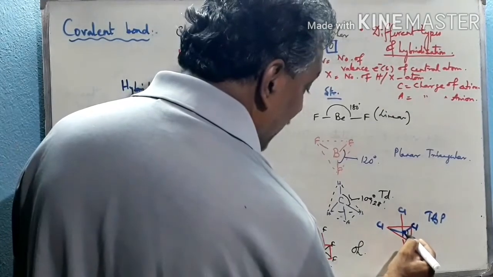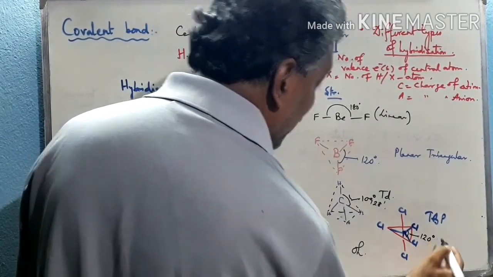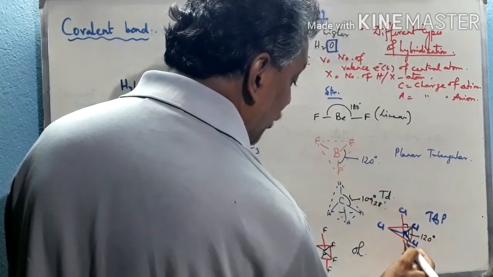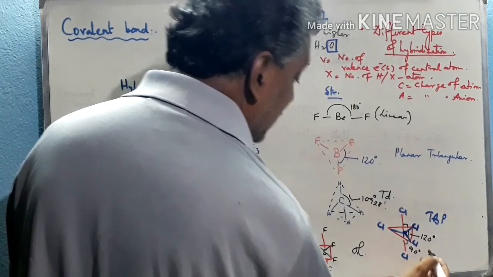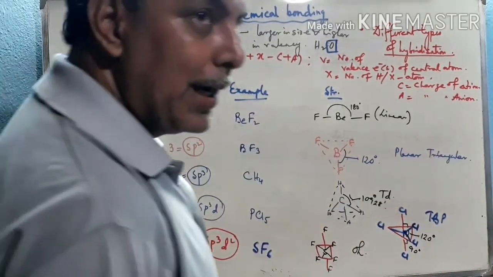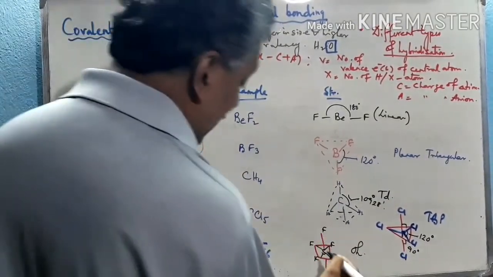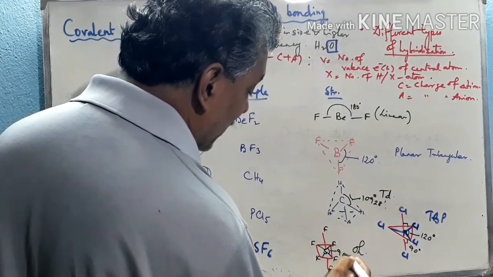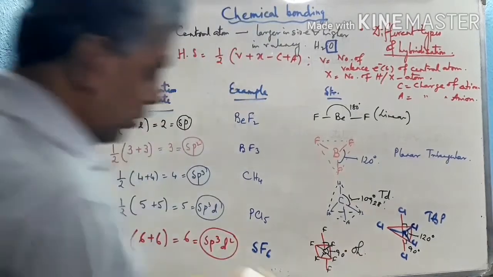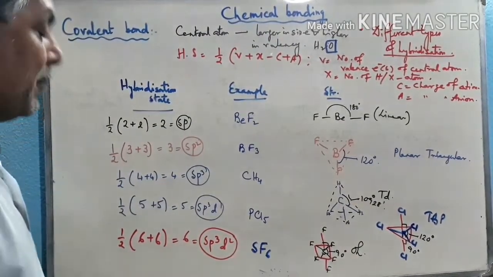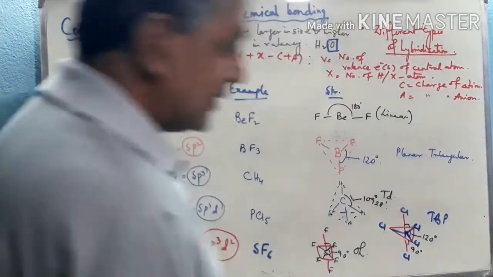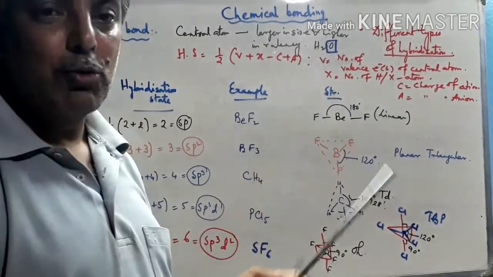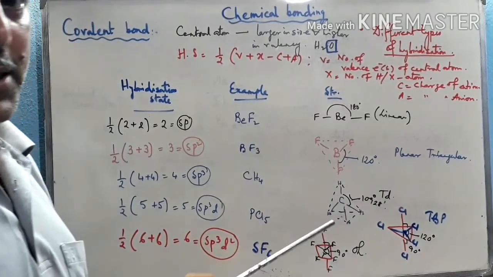Here the bond angles are 120 degrees in the TBP structure, and the bond angles above the plane and below the plane are 90 degrees. So there are two types of bond angles, and hence the structure is somewhat distorted. In SF6, all the bond angles are 90 degrees, so octahedral is symmetrical in shape. So these are the different hybridization states with examples: sp, sp2, sp3, sp3d and sp3d2.